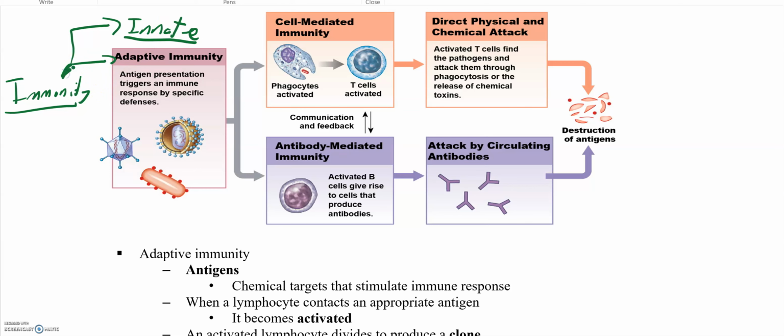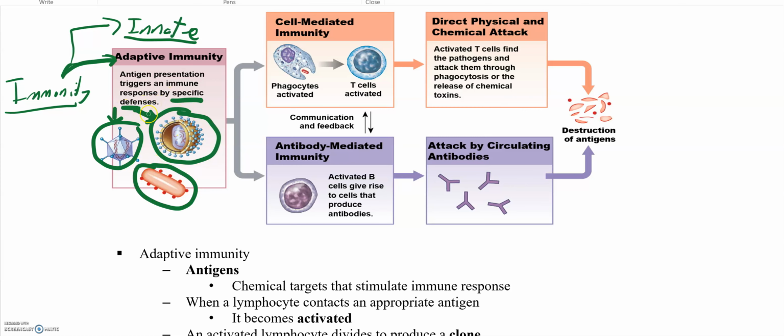Adaptive, on the other hand, is more specific. So adaptive is specific, and innate is non-specific. Now, what they're showing you here is two different viruses. But what they're trying to tell you is that adaptive immunity can be specific against one type of virus and has to launch a different type of immune reaction for a completely different virus. And it can also launch an attack against different types of bacteria. So it's very specific against each type of virus. So for example, there's something called HPV 16 and there's HPV 18.